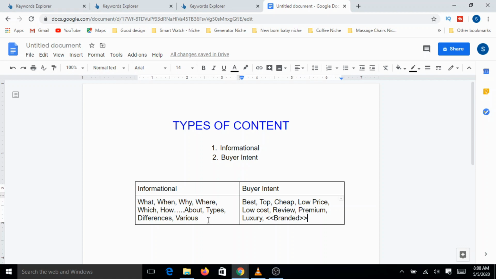Understand the objective of the visitor who is coming onto the website. Put yourself into the shoes of a visitor of a website, take a moment and think it through, and you will be able to easily understand this concept. For example, if you want to buy an AC today, you immediately go and look for the best 1.5 ton AC available, or the best inverter AC available, something like that, right?